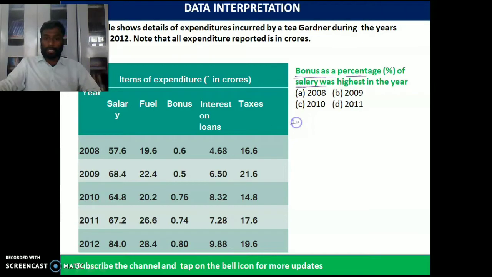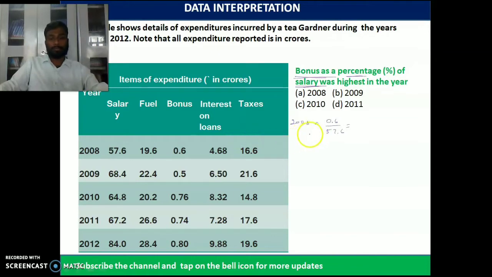So in 2008 we have bonus of 0.6 by salary. What is the salary? They have given 57.6. So what could be the value of 0.6 divided by 57.6?